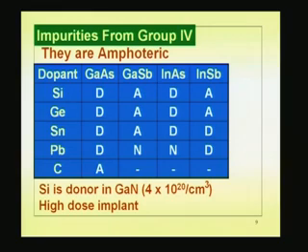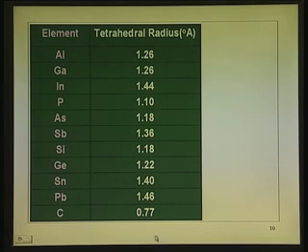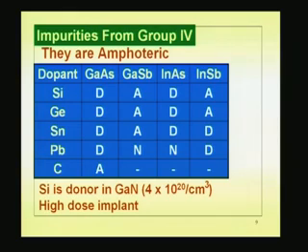Now, you may ask, you are flouting the rules, there is one atom here, carbon, it actually generally becomes an acceptor. Now, carbon is a small atom, okay. Tetrahedral radius you can see 0.77. So, it will go either way. It so turns out that again you can see the law of nature. A small fellow, if there are bigger seats available, would tend to occupy a smaller one. This is just on a lighter note. Okay. So, you can see the carbon is occupying that arsenic site and acts as an acceptor.